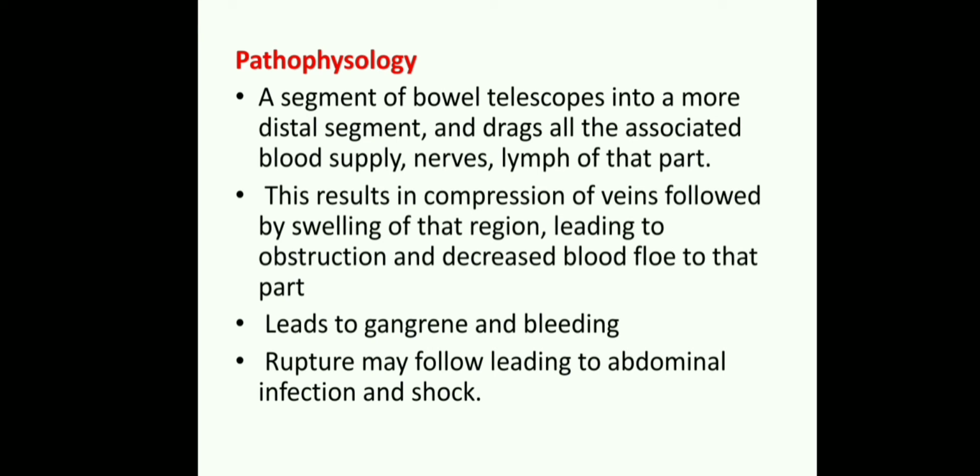Here the child is suffering, and some gangrene is there, because one part has an obstruction. So automatically blood circulation is lost, and it leads to gangrene. Bleeding will also be there, and rupture may follow, leading to abdominal infection and then shock. Why? Because of obstruction, necrosis and bleeding, the rupture may occur, and it may lead to abdominal infection and then shock.